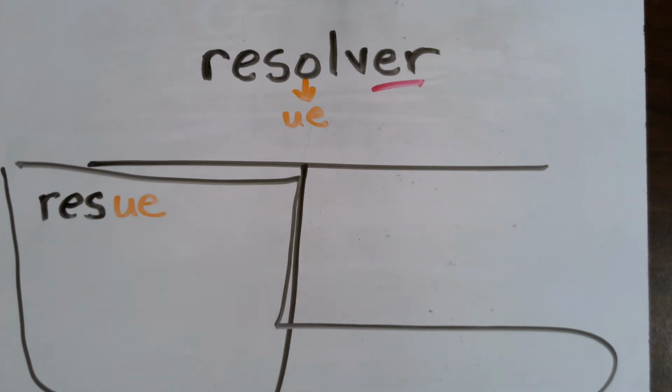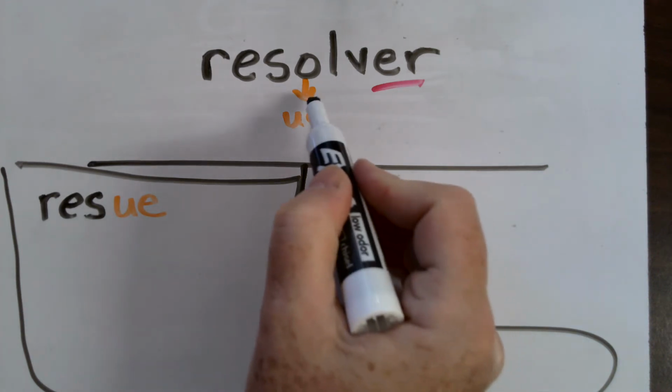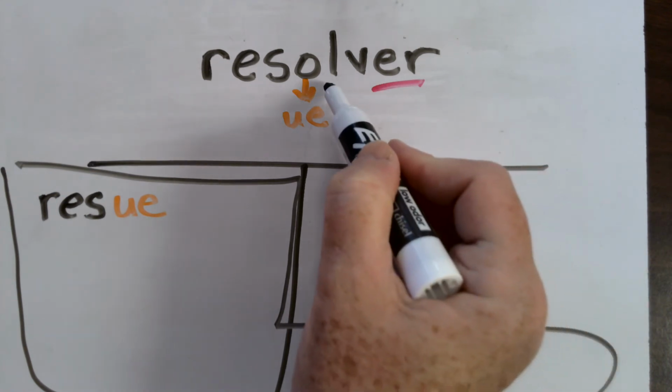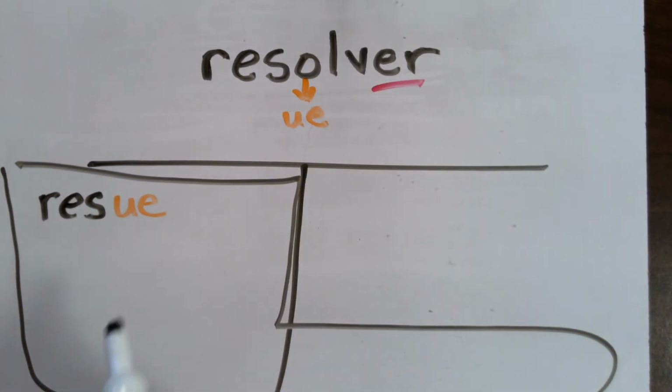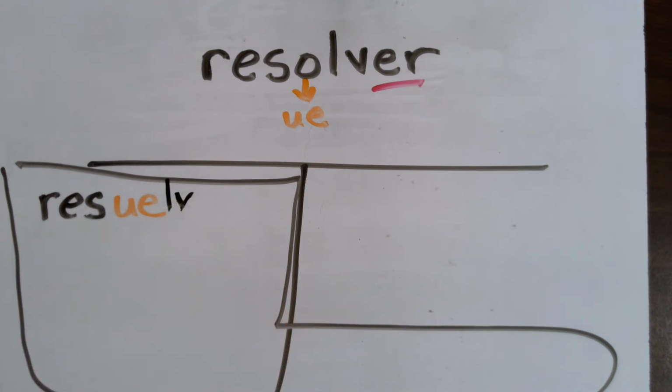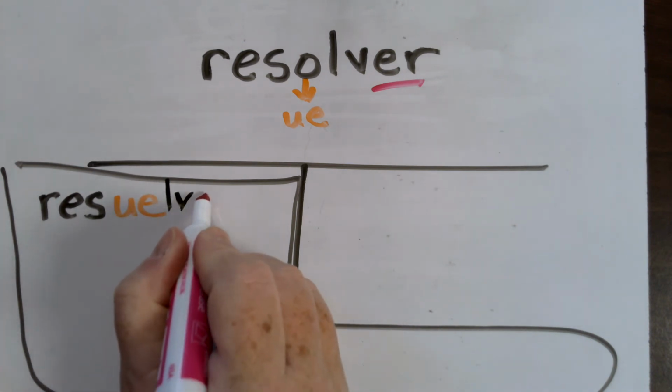Now here's the part that some people forget. After the stem changer, but before the ending, sometimes we forget that we still have a few letters in there from the stem that we have to include before we get to the ending.